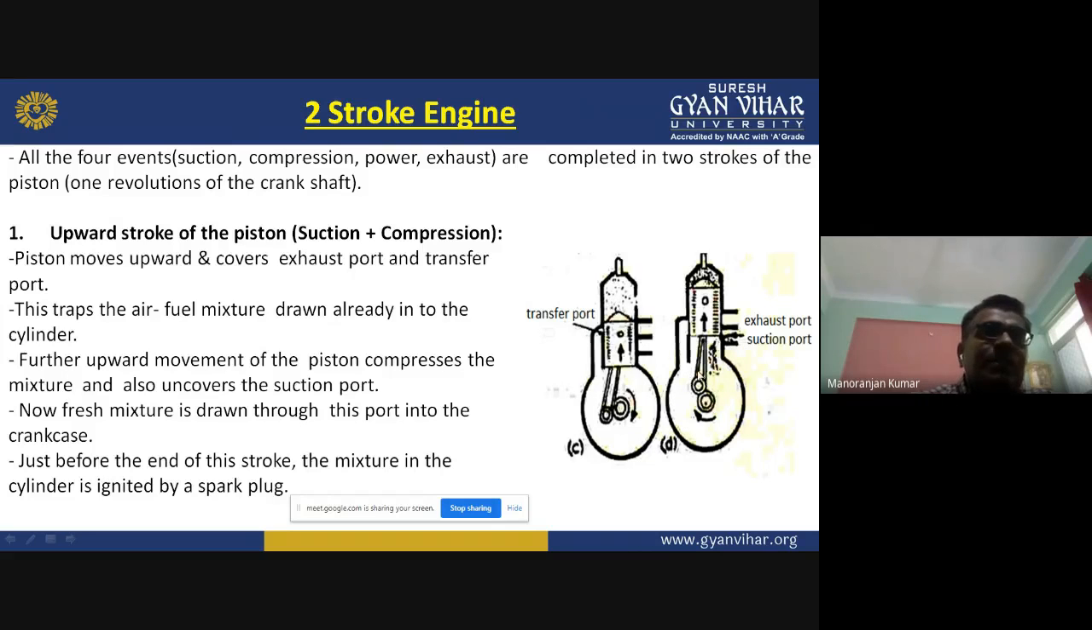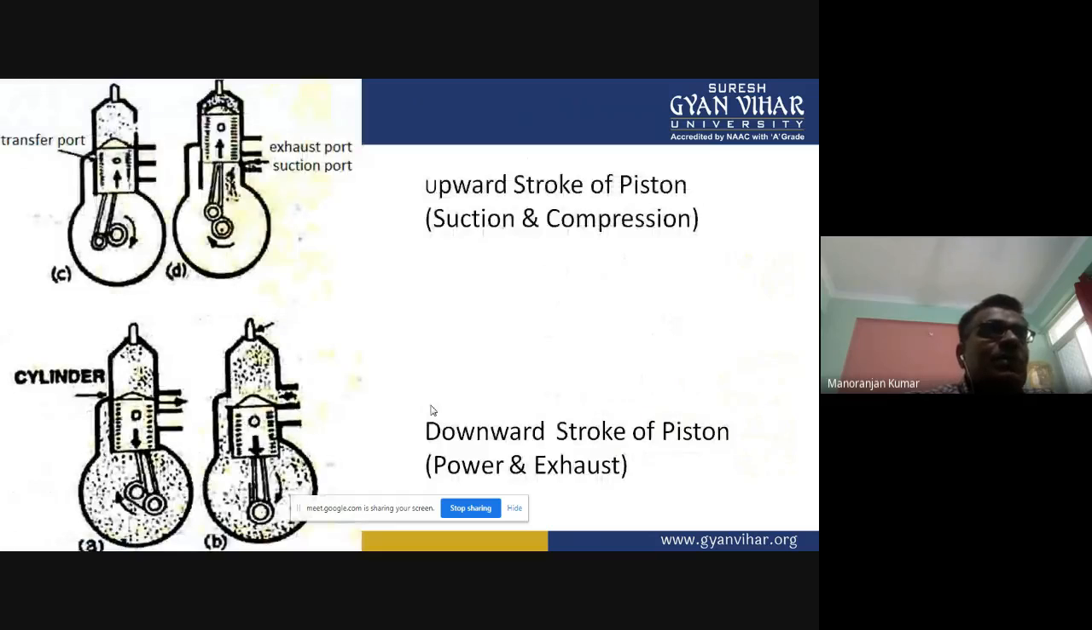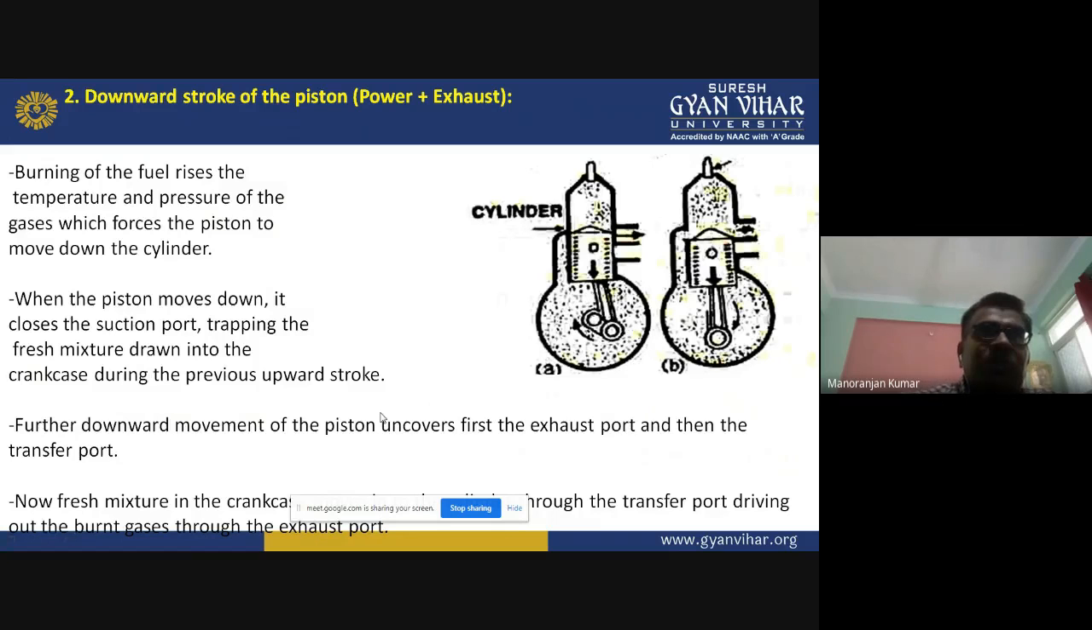Okay, and just before the end of this stroke, the mixture in the cylinder is ignited by the spark plug. Okay, here you can see this is the upward stroke of the piston, and this is the downward stroke of the piston. So now in the downward stroke of the piston,